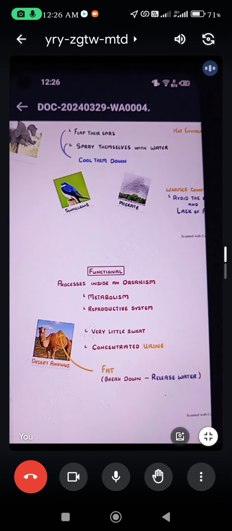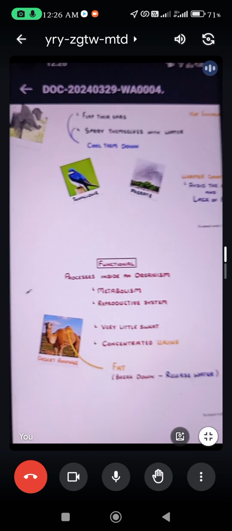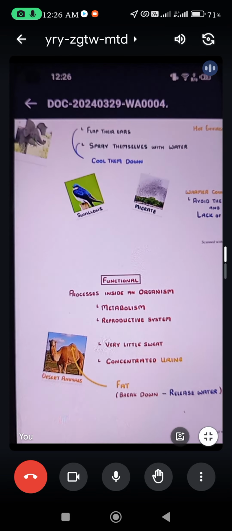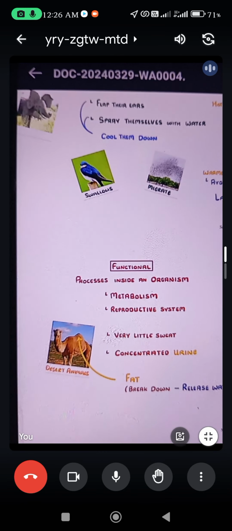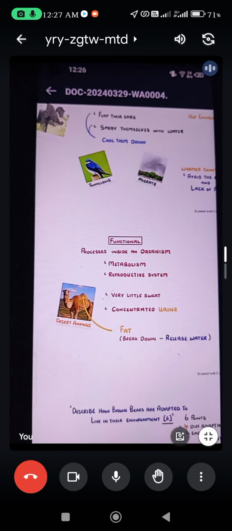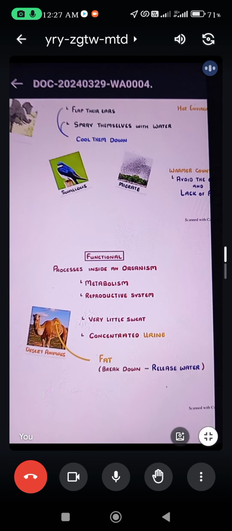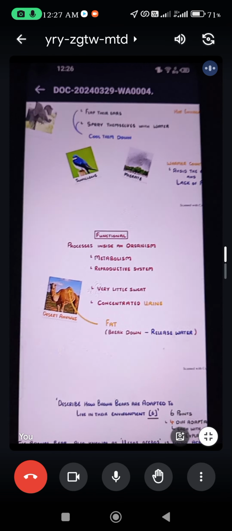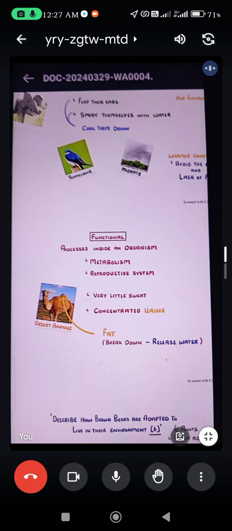They also have a very small amount of concentration of urine, while camels accumulate lots of fat in their humps, which they can break down later to release water. When they break down this fat, they produce water for their survival in the deserts.